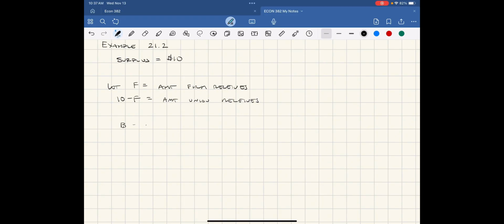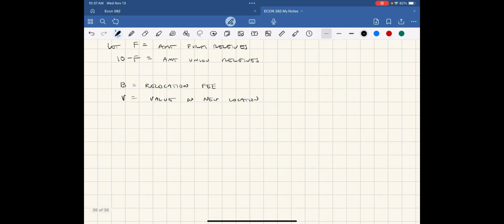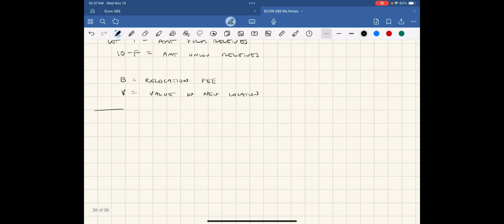And let's let B equal the relocation fee, or the cost to move. And given that they move, let's let V equal the value in the new location. So now we have the proper variables we need to be able to move forward. So let's look at the example of the firm. So here is the firm.